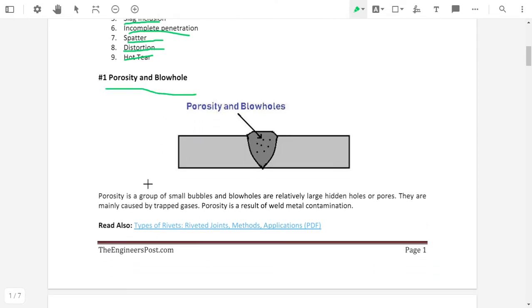So what is meant by porosity and what is meant by blowholes? Porosity is a group of small bubbles and blowholes are relatively large hidden holes or pores.